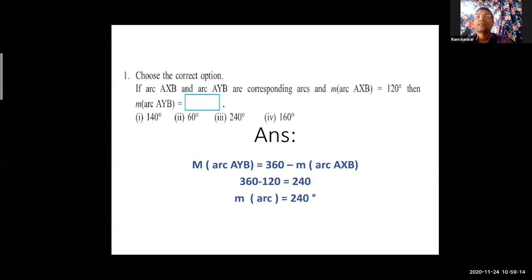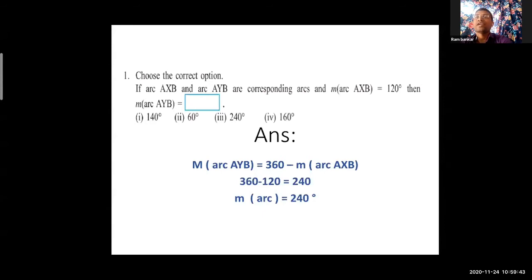Look, measurement of arc AYB is equal to, this is the major arc, so 360 minus the measurement of the given arc AXB. What is given in the question? 120 degree.